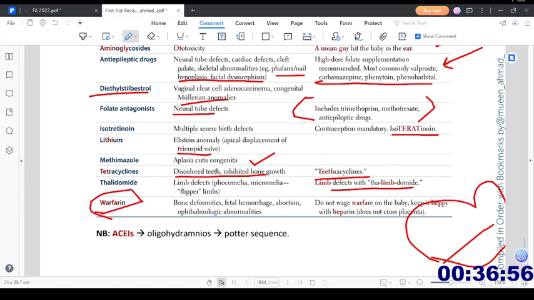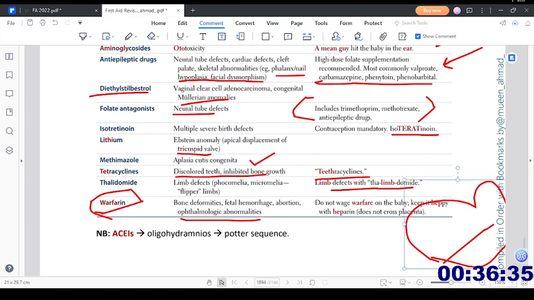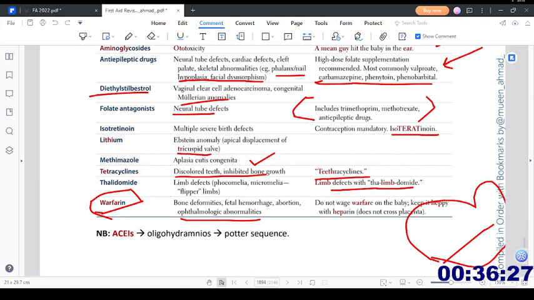Then we have warfarin: bone deformities, fetal hemorrhage, abortion, ophthalmologic abnormalities. Do not wage warfare on the baby. Keep it happy with heparin, which does not cross the placenta. We can give heparin to mothers who are having some coagulopathies instead of warfarin, because heparin is safe in pregnancy.